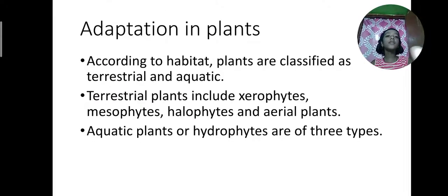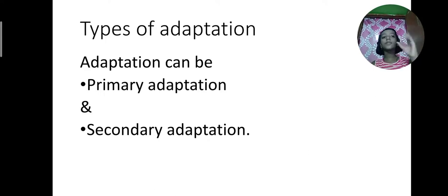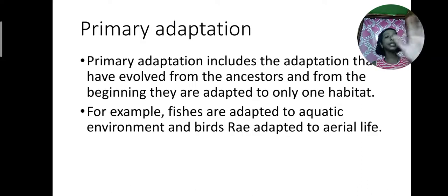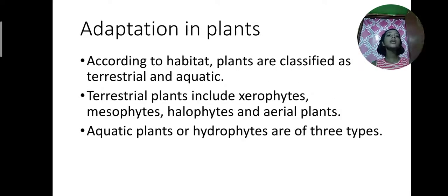So for today, this much. We have learned about the types of adaptation, primary adaptation and secondary adaptation, in detail. Clear? Now adaptation in plants: terrestrial plants and aquatic plants. We are learning terrestrial plants.